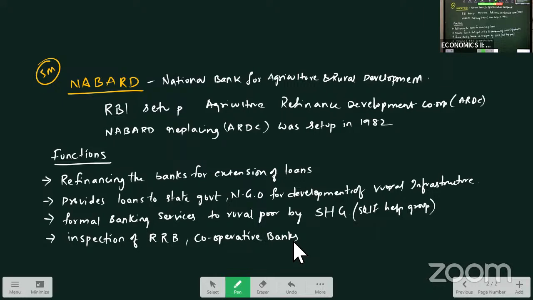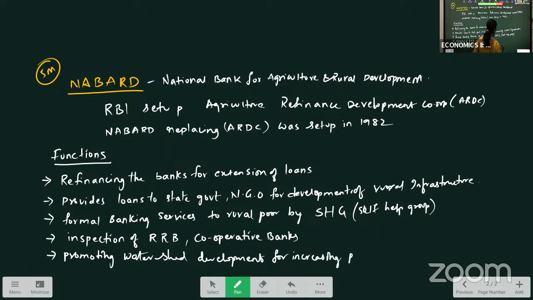It promotes watershed development. NABARD is promoting watershed development for increasing productivity levels in agriculture. Okay, for increasing productivity levels in the agriculture and profitability, because when the water is not sufficient, watershed development where water can be stored and these can be used when there are no proper rainfalls.